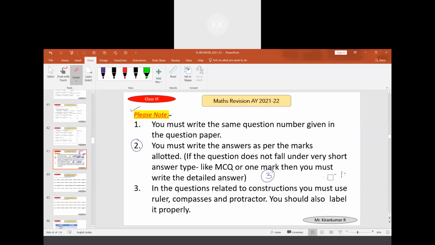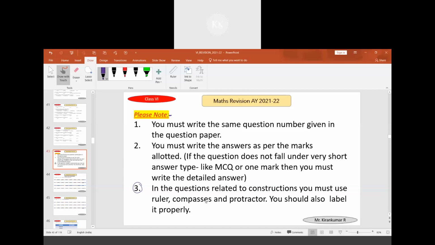If the same question is asked for 1 mark, you write the direct answer. No issues. But when the question is asked for 5 marks or 3 marks, you are not supposed to write the direct answer. Point 2 is clear to everyone? Yes, sir. Okay. Now coming to point 3.